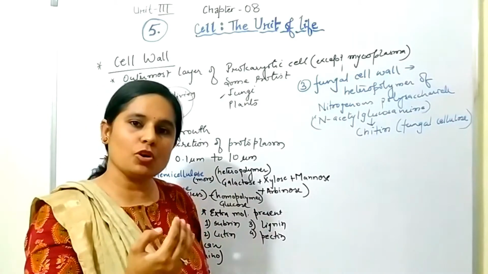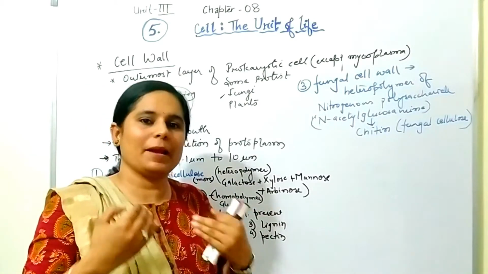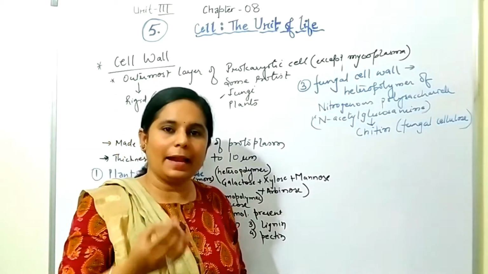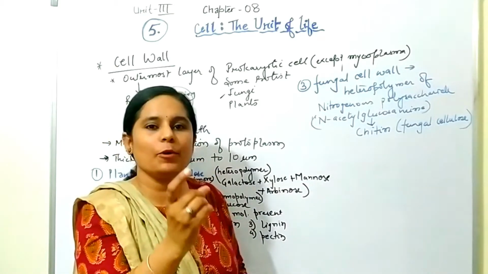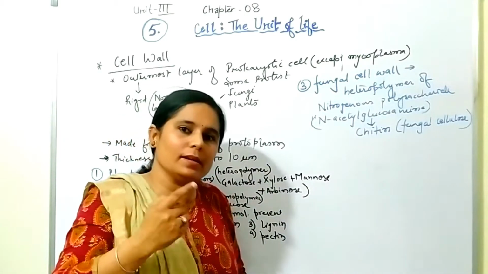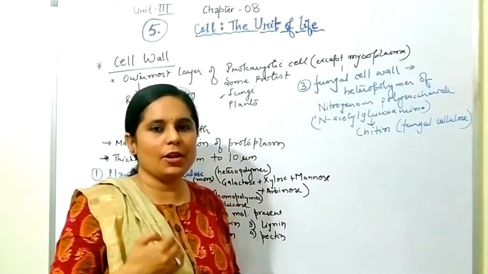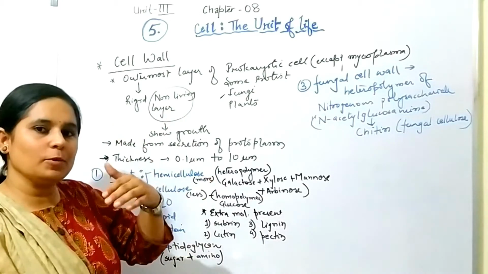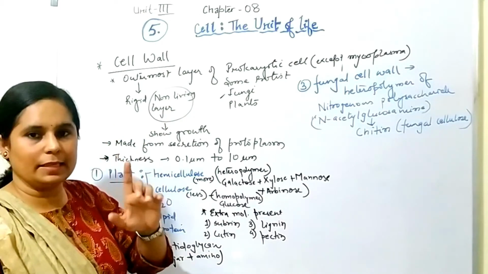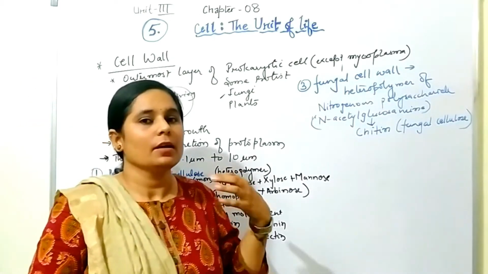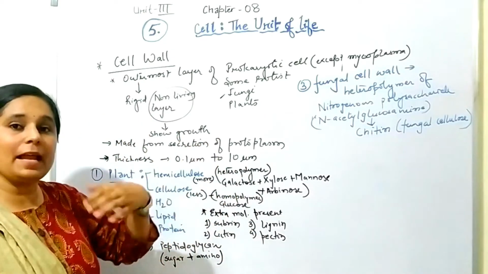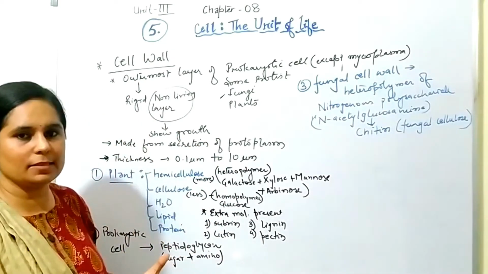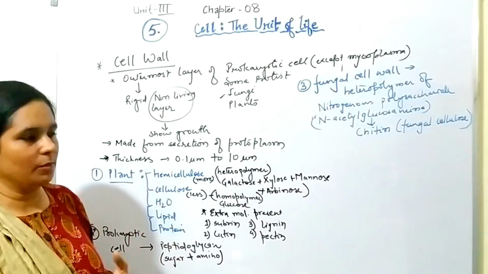When the cell matures, more deposition on the primary cell wall takes place and the cell wall thickness will keep on increasing and the new layers will be called as secondary or tertiary cell wall. So likewise, the deposition causes the increase in thickness and that deposition is done by the protoplasm. It happens from inside the cell. The chemicals are coming from the cells.